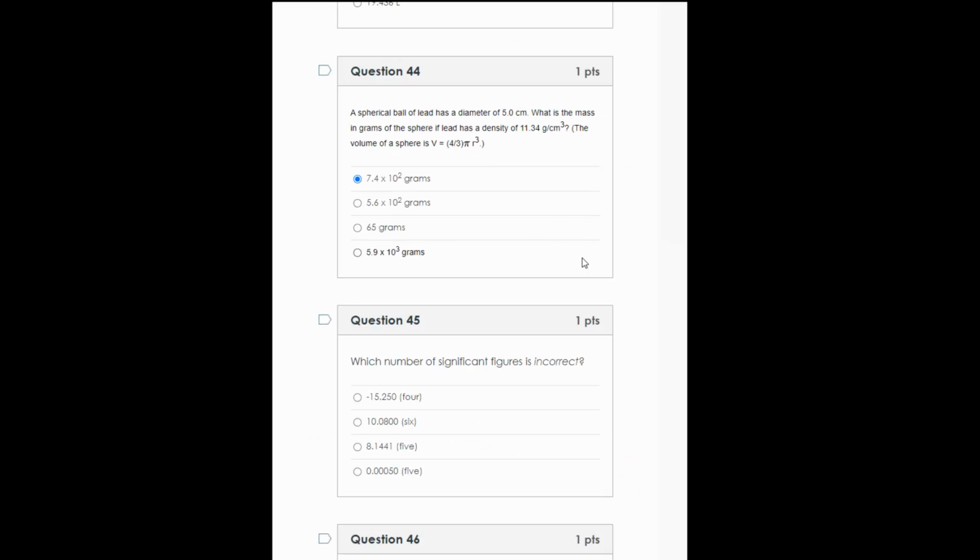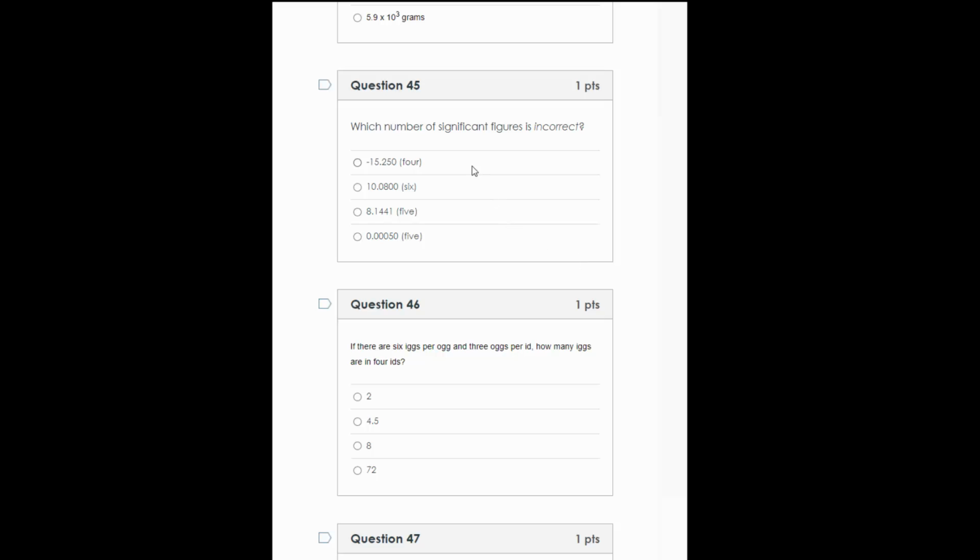Number 45, which number of significant figures is incorrect? Well, negative 15.250 has 5 significant figures, so it's going to be this first one here, because this ending 0 is significant.